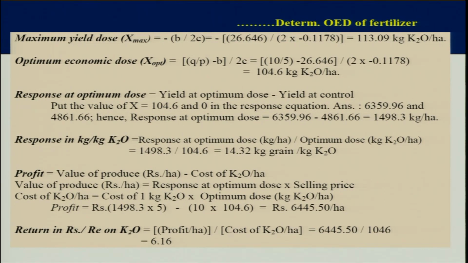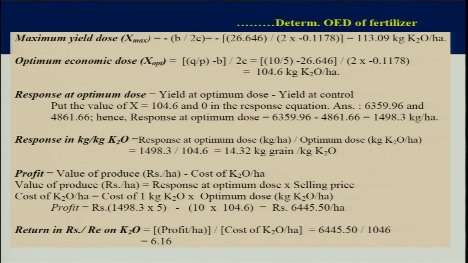The answer here is 6359.96 for the optimum dose and 4861.66 for control, for 0. So, the response will be the difference of these two, that is 1498.3. This is called the response at optimum dose. This is the increase because of optimum dose over the control.